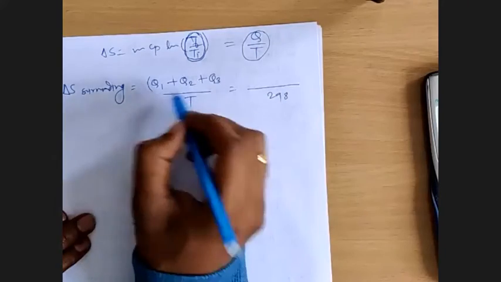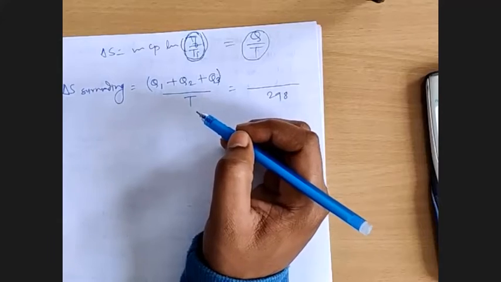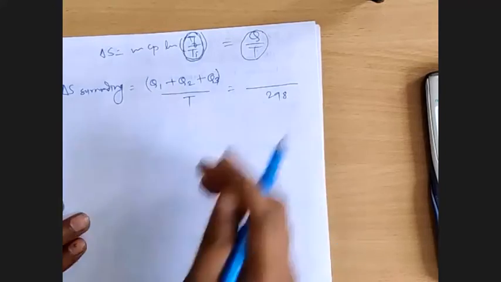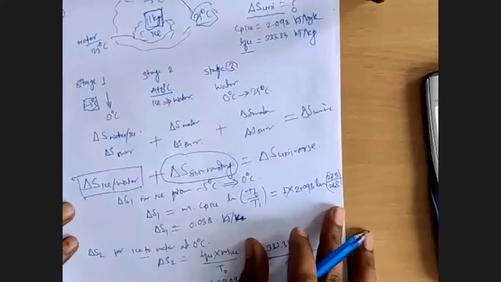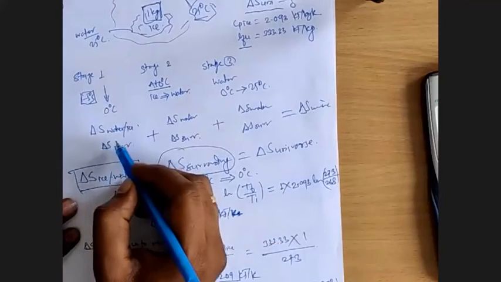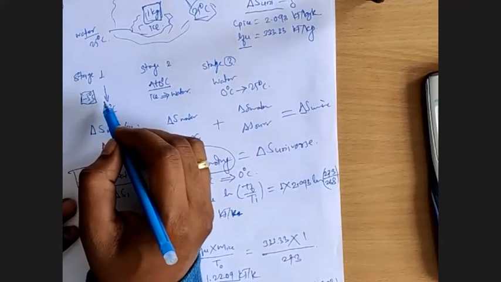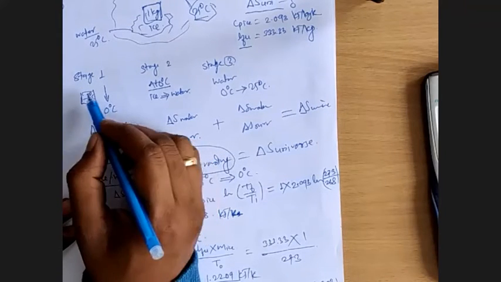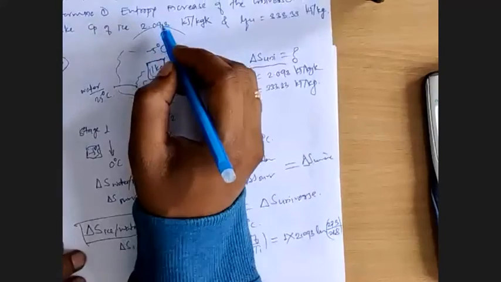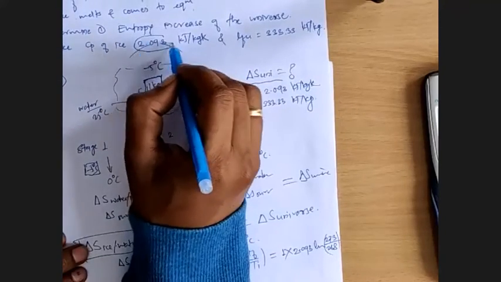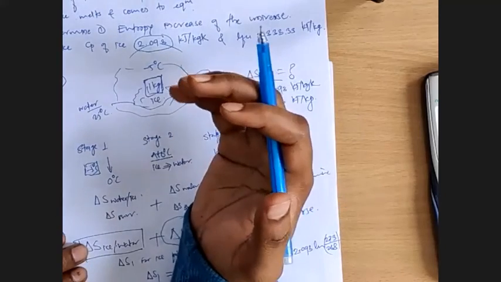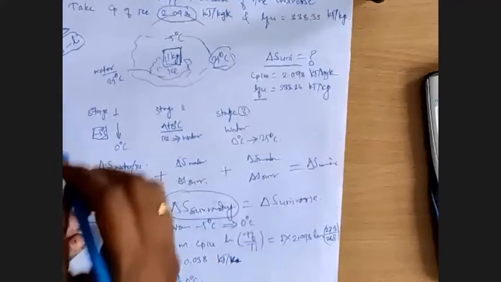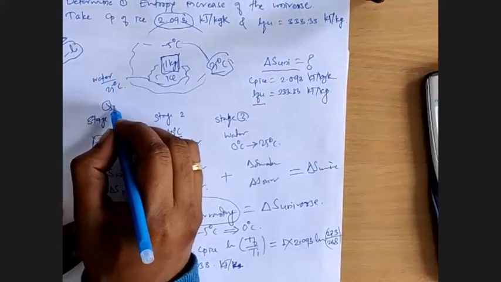But what are Q1, Q2 and Q3? We have seen 3 stages. First stage, increase of temperature of ice from -5 to 0. During this temperature increase, the specific heat is 2.093, so the amount of heat accepted by that ice will be something different. Let's consider that heat as Q1.